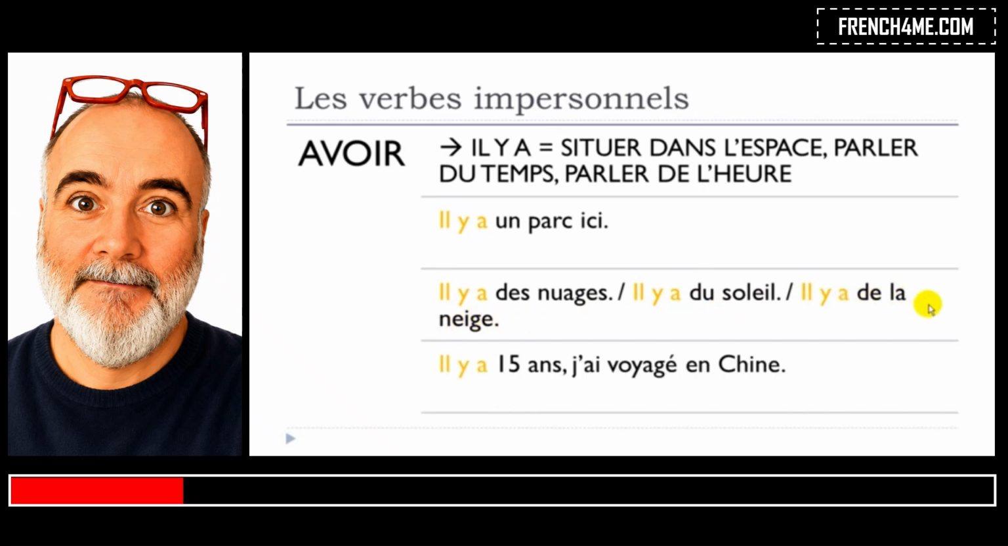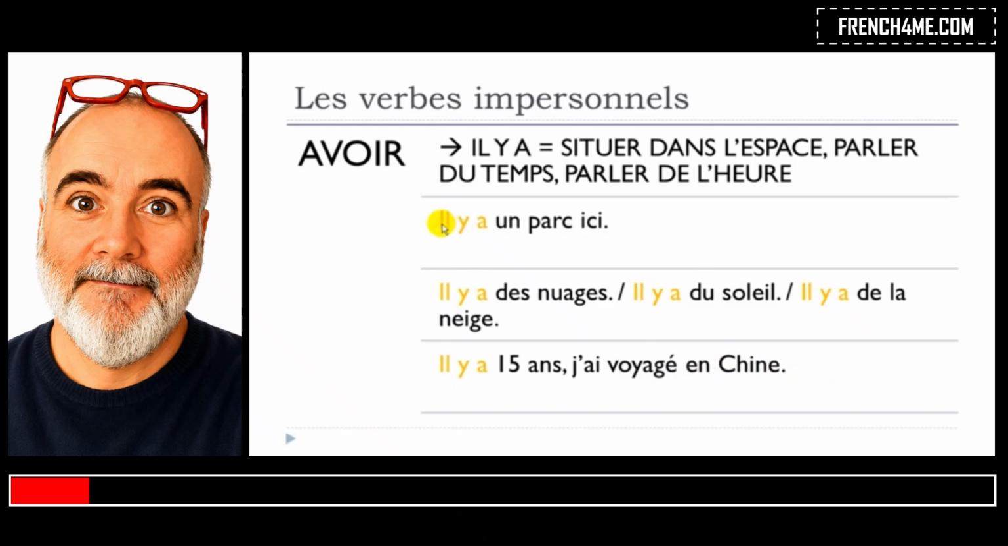And then, if you want to talk about the time or a period, il y a 15 ans. In that case, it's quite interesting because when we use this il y a 15 ans, technically it's 15 years ago. So this il y a will mean ago. Il y a 15 ans, j'ai voyagé en Chine. Voyager is to travel. You've got the passé composé form here. En Chine, in China. Il y a 15 ans, j'ai voyagé en Chine.